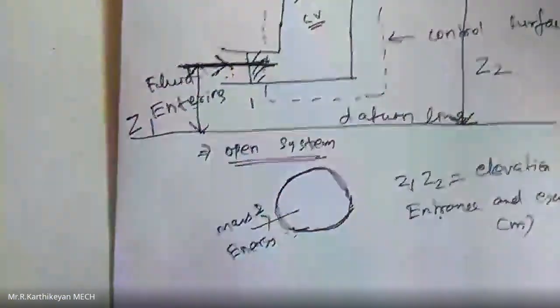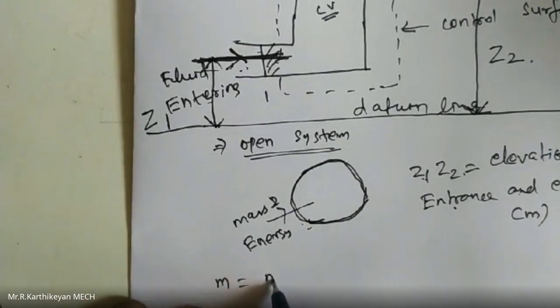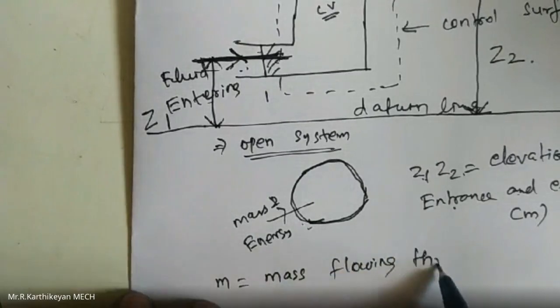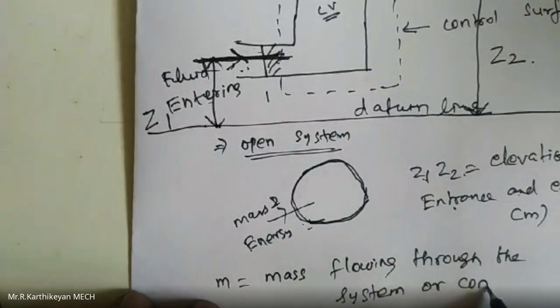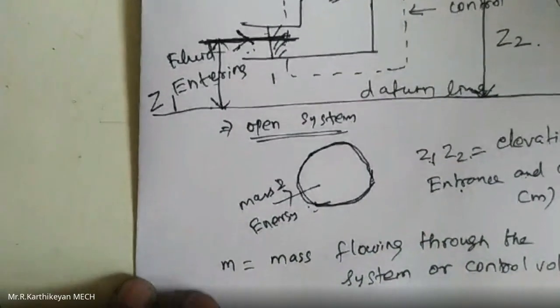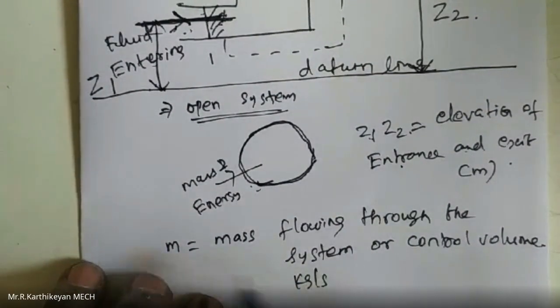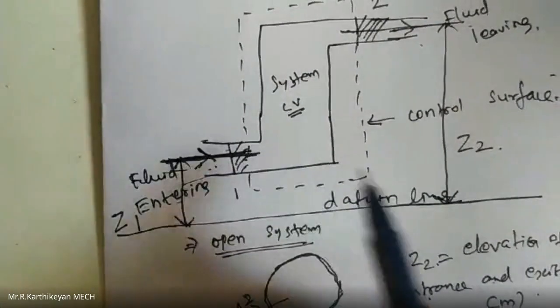So what is m? m is the mass flow rate, the mass flowing through the system or control volume. The unit of m is kilogram per second. So normally m is the mass flow rate, that is, the mass flowing through this section.